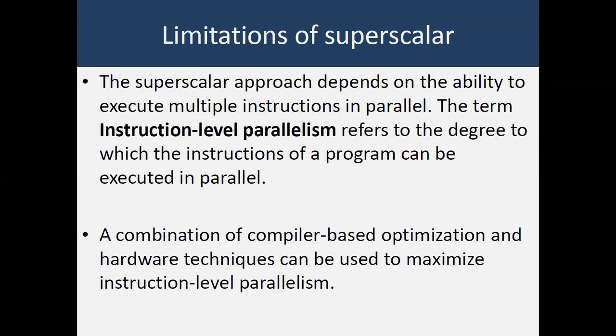And for that, what we require is the combination of both compiler-based optimization and hardware techniques, which can be used to maximize the instruction level parallelism. So automatically, what we have to change is the hardware which is required for doing all these things. That becomes a limitation of the superscalar organization. We require that kind of processor, and we require memories that can be accessed in parallel.